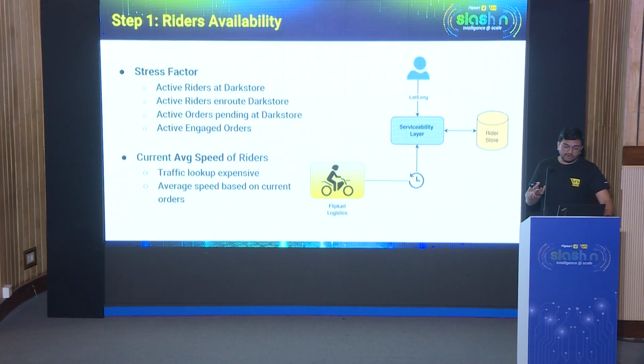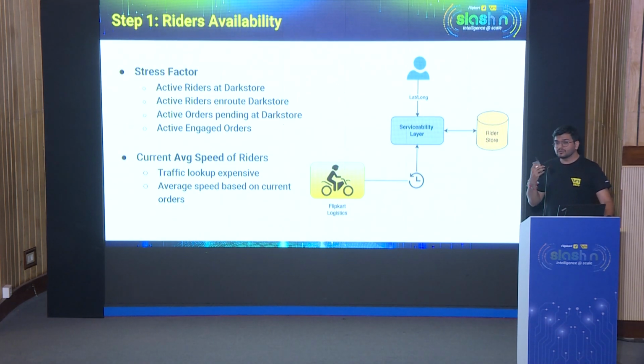So there are active orders pending at the dark store, and then there are orders which are yet to be delivered, which are engaged to the riders. That means the rider is not at the dark store and has not completed the delivery, but a few orders are currently being delivered to a customer. So it will overall add to the time of delivery. All this information is periodically synced from our logistics partner per dark store and stored in our data store.